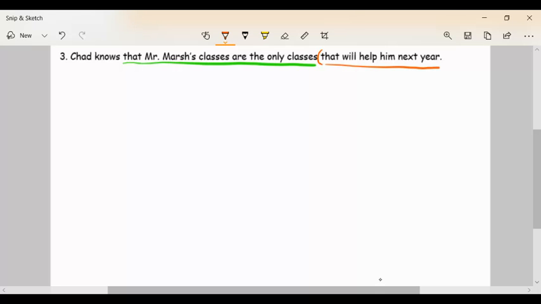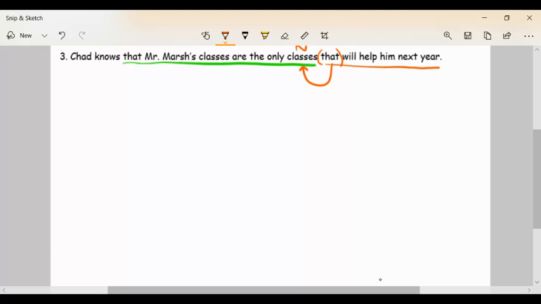Let's go backwards a little bit. I have to say, okay, is this describing a noun in front of it? Well, here's this word classes. All right, so here's my noun, classes. And I can see that this clause might be trying to describe the word classes. Think about it: are these basically classes that will help him next year? Yeah. So this is a big old adjective clause describing the word classes.